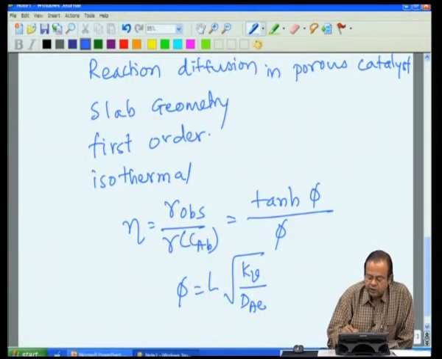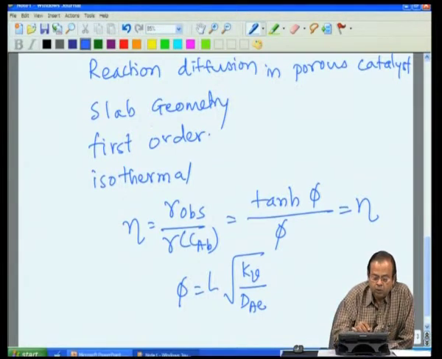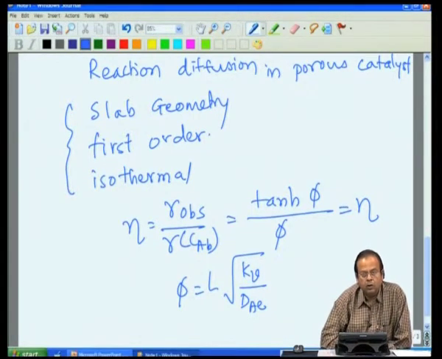First, let us look at eta equal to tan phi by phi. What does this eta depend upon? Mind you, I am talking only about these conditions at the moment, but they have far wider implications, as we will see a little later.